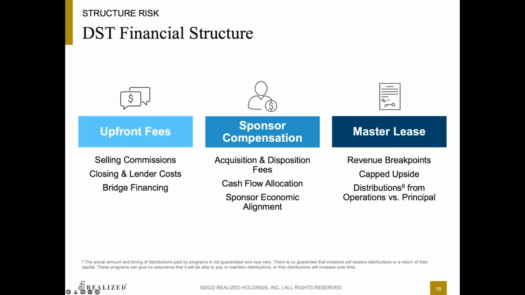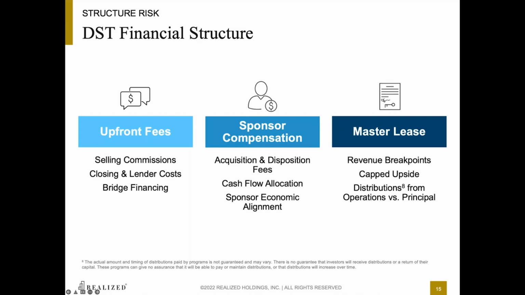Next is sponsor compensation. How much and in what form is the sponsor getting compensated? For this component, we like to look into whether the sponsor is receiving a disproportionate amount of the cash flow relative to the amount of risk they are taking on. There are several ways to determine if the sponsor is incentivized to maximize investor returns.